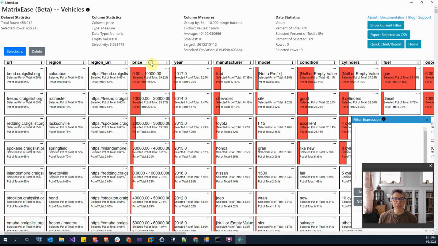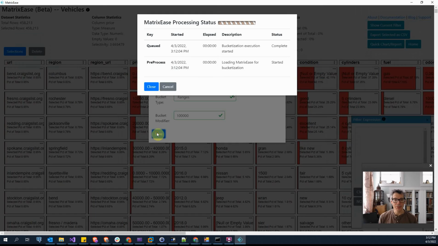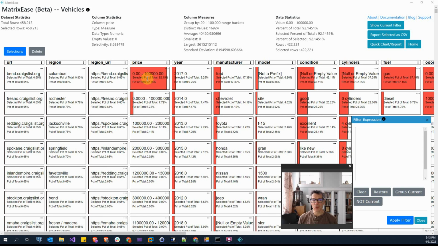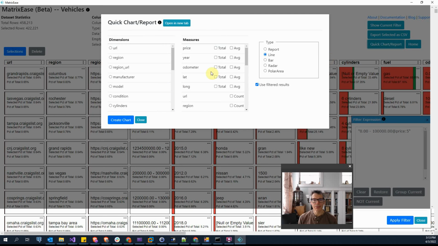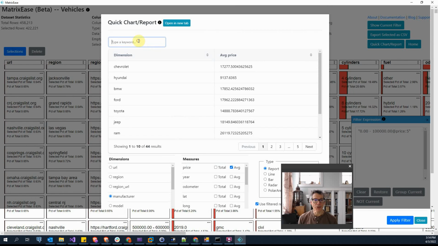If I go back here and quickly apply a new bucket to price, where I want a bucket by $100,000, quickly filter on price from 0 to 100,000, and do a quick chart report again on manufacturer, average price. I can now look at my data and see Morgan is still high, Ferrari is still high, Porsche, Tesla, Rover. I can see GMC, Jeep, and Chevrolet are now at more reasonable levels. I can also quickly make a report on this data, so I can narrow in on my data. I can do searches, sorts,